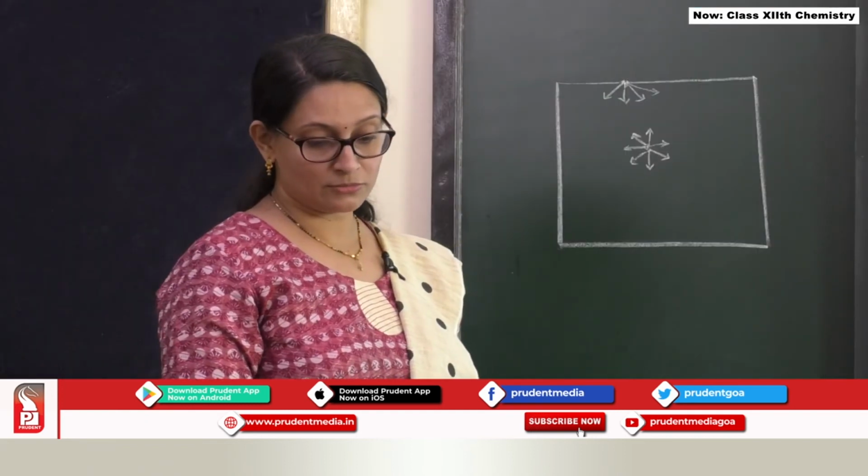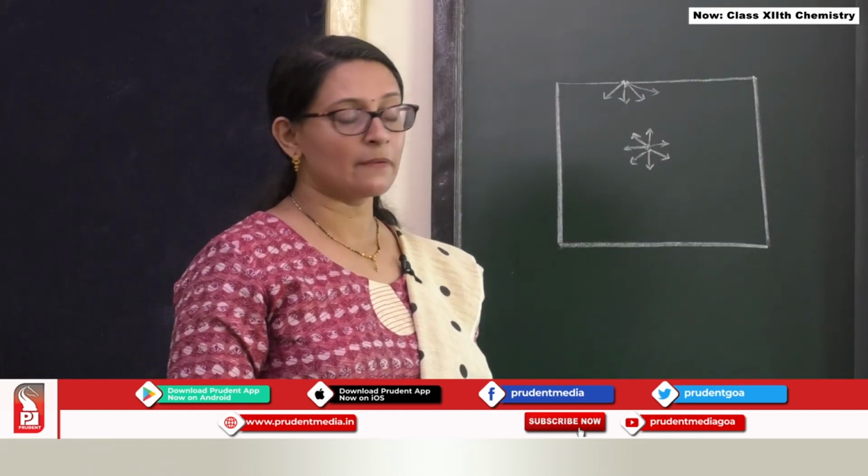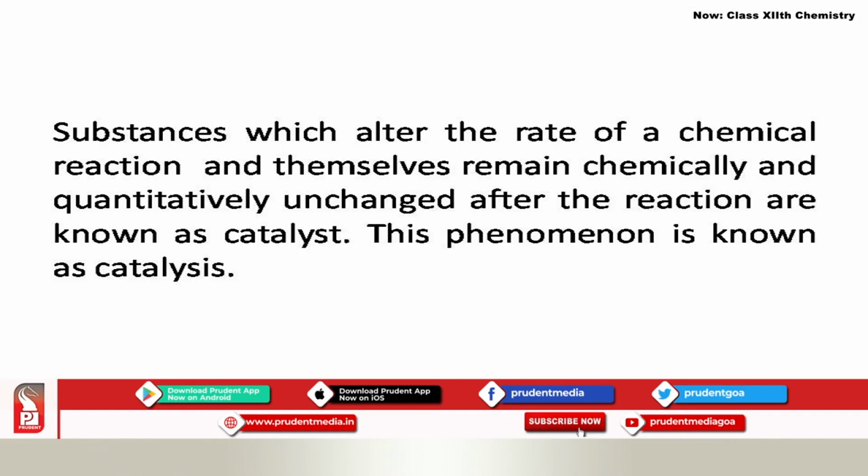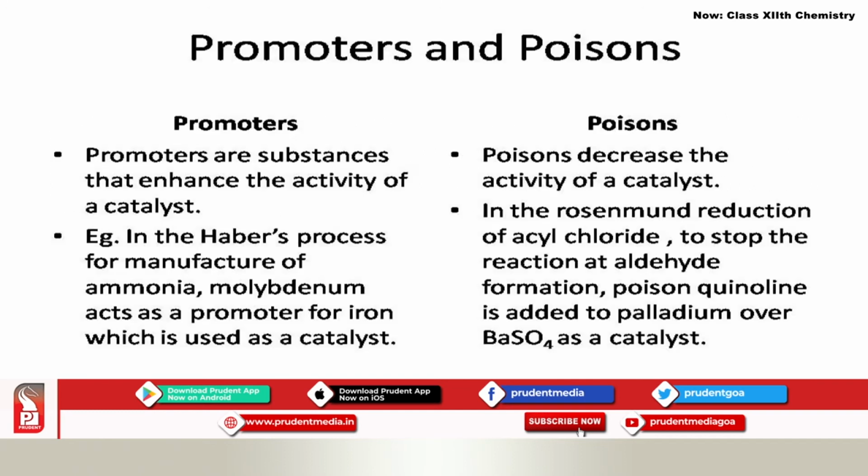So, as per our earlier discussion, what is the definition of a catalyst? Substances which alter the rate of a chemical reaction and themselves remain chemically and quantitatively unchanged after the reaction are known as catalysts. And the phenomenon which involves the use of a catalyst is called catalysis.